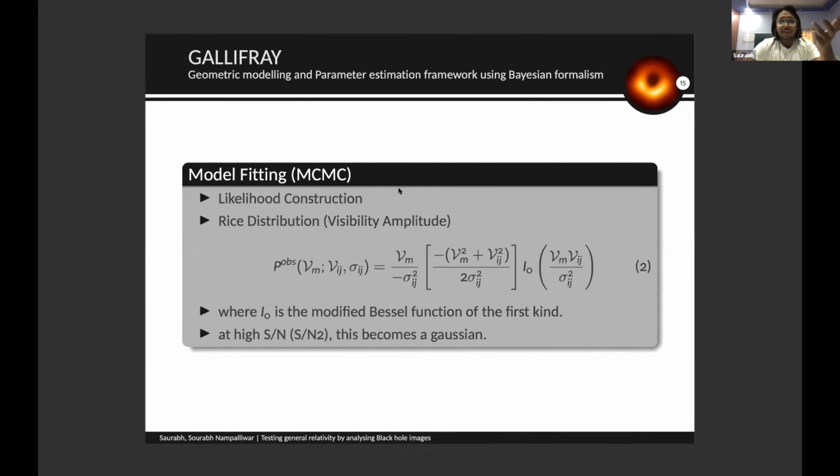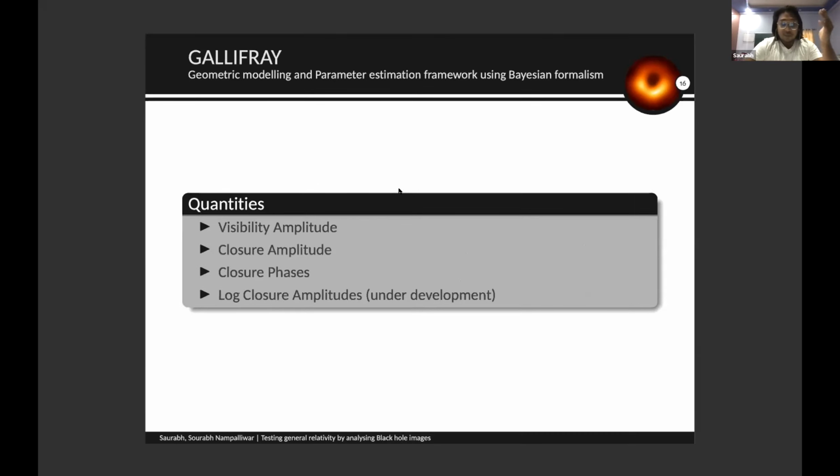For model fitting with this library, this is the likelihood that we normally use, which is a form of a Rice distribution. It is a generalized version of the Gaussian distribution, where once we have very high signal to noise ratio, it becomes the Gaussian again. The quantity that we normally fit is visibility amplitude. We can also fit closure quantities and closure phases, which are all radio astronomical quantities that we can use.